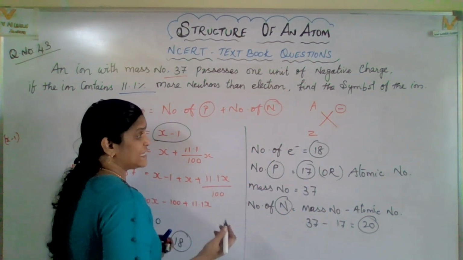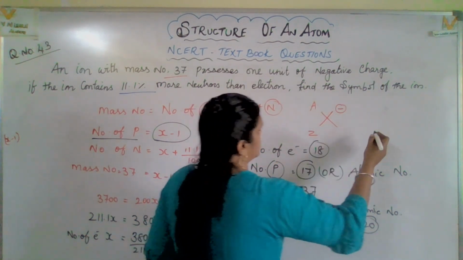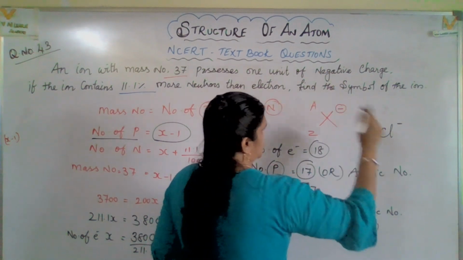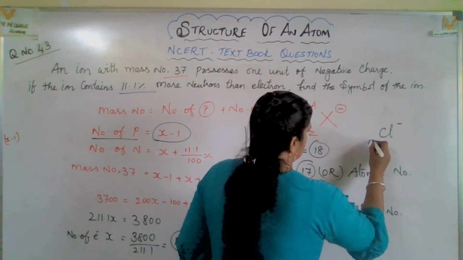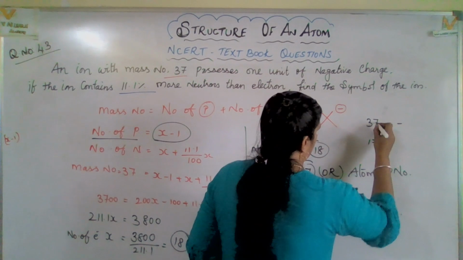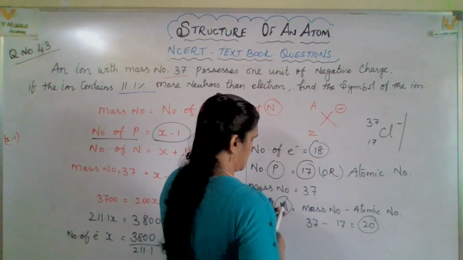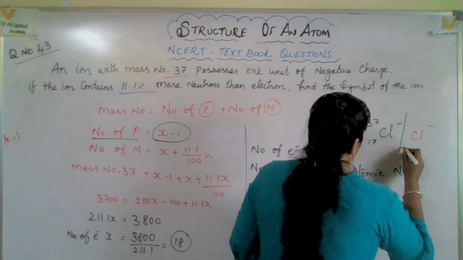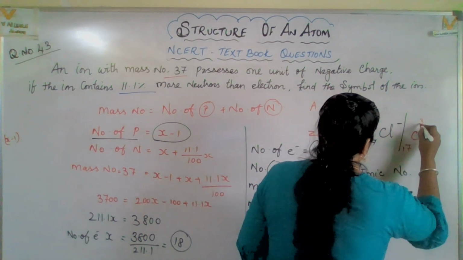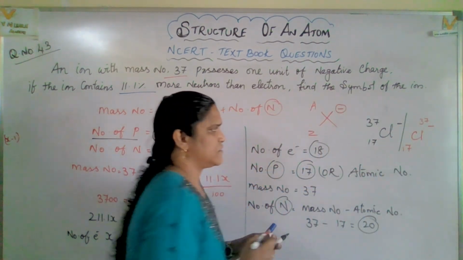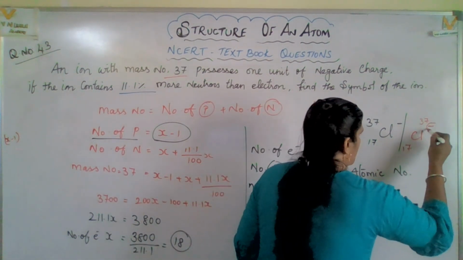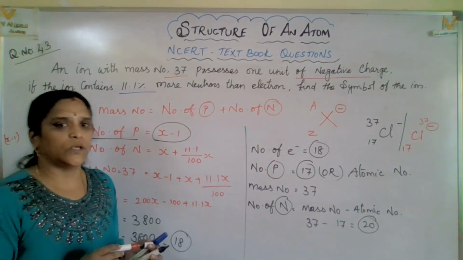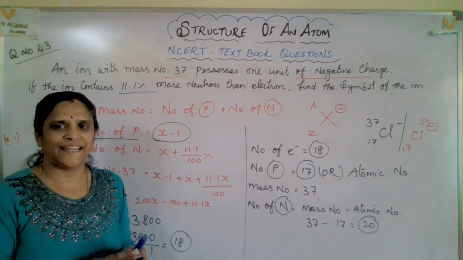So what is it exactly? Ion. What is it? Ion. Cl 1 minus negative charge, and here what it is? 17, 37. Or we can write it like this way: chlorine minus charge 17, 37. We can write like this also. Negative charge, it's mandatory because they mentioned very clearly. Yes, you got it? Next question.